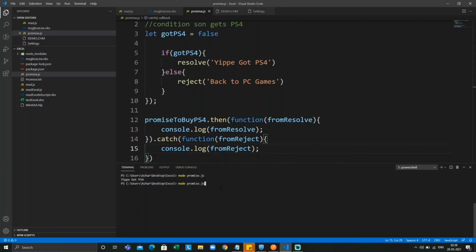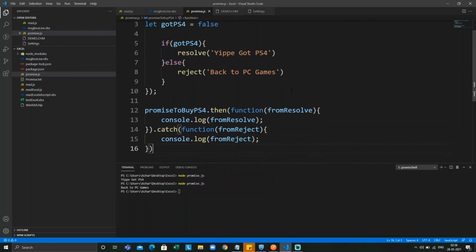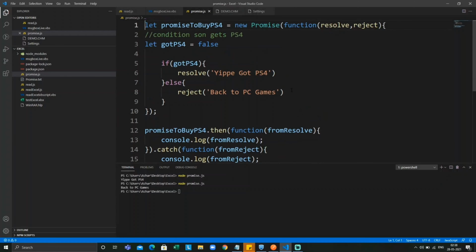Now let me execute this. See, the answer has come up: back to PC games. So here the promise got rejected and it went to the else block, and it gave back to PC games as an input for the catch block.